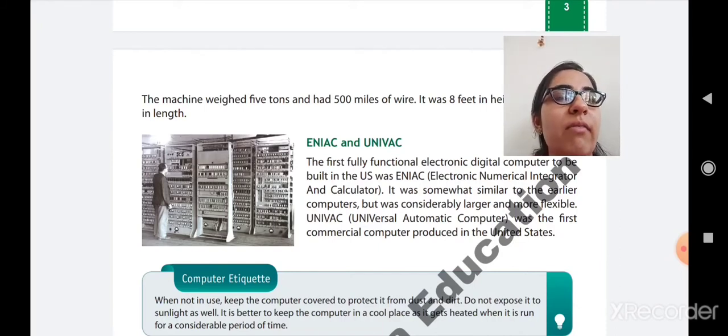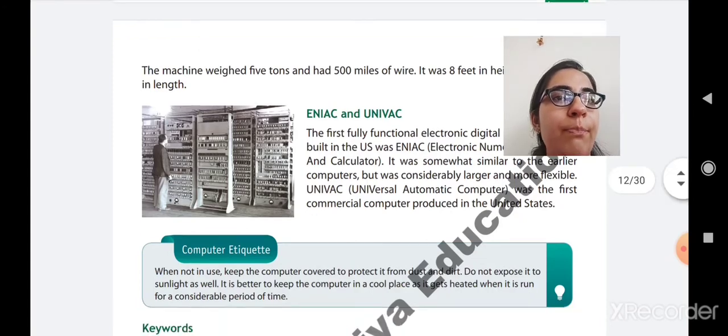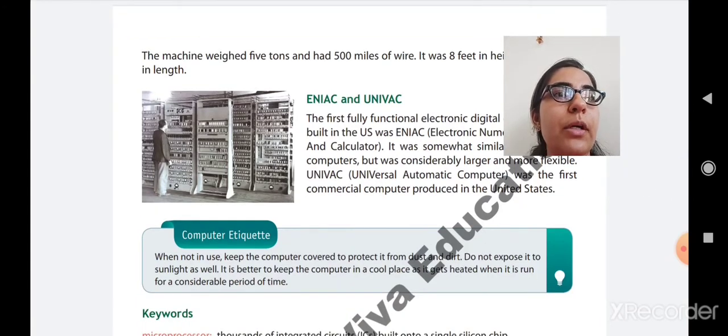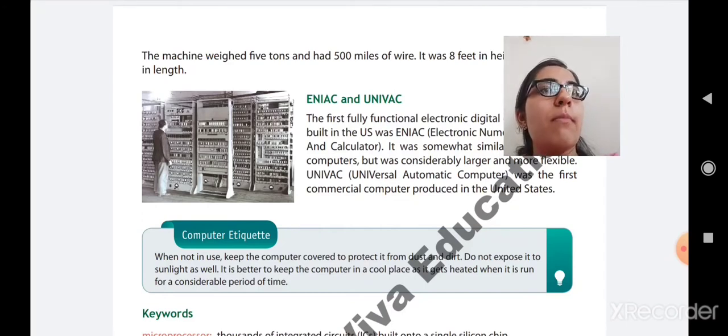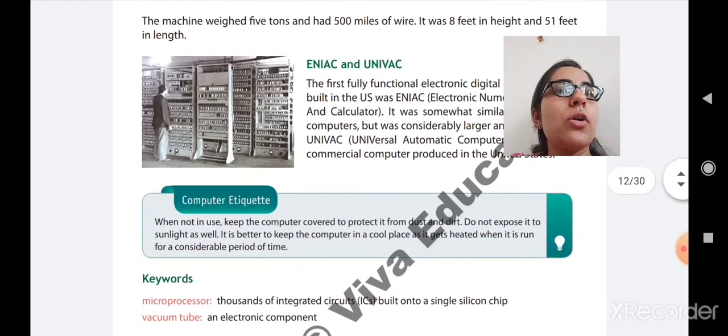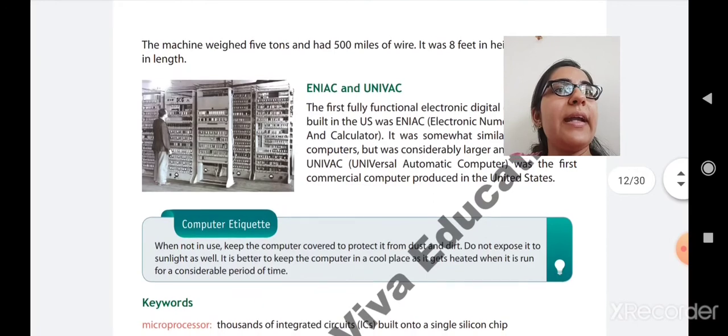UNIVAC, which means Universal Automatic Computer, was the first commercial computer produced in the United States. So what is the full form of UNIVAC? Universal Automatic Computer, and it was the very first commercial computer. Commercial means it is used for business purposes. It was also produced in the US, that is the United States.